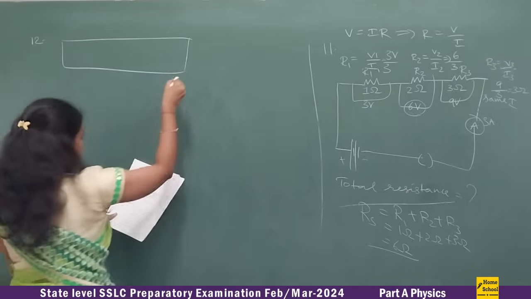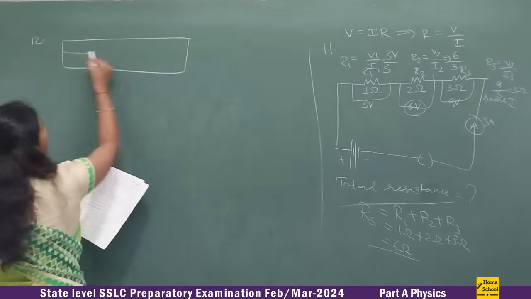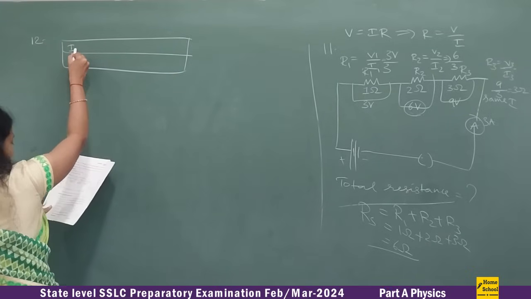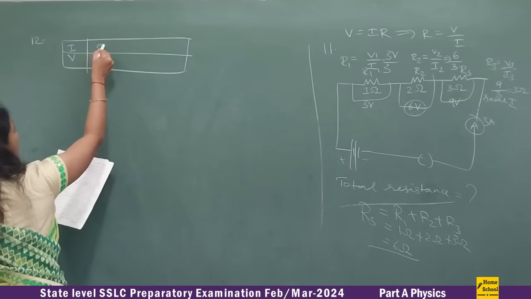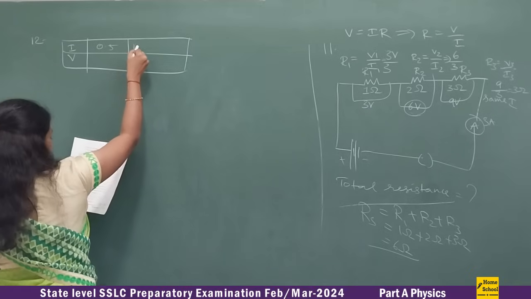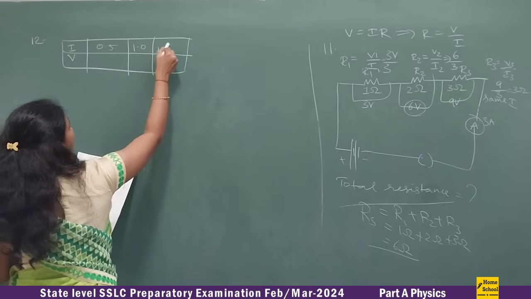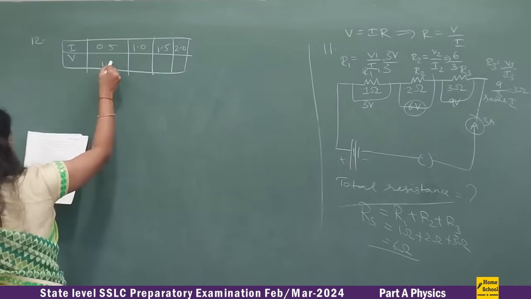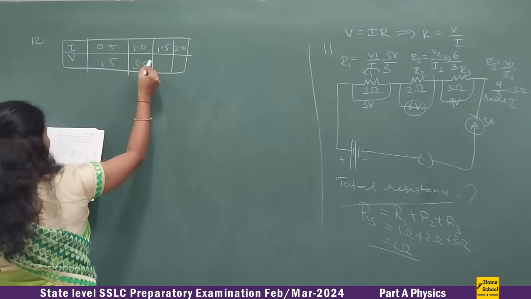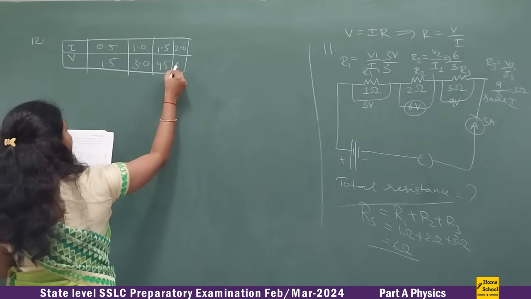They have given I values and voltage values. The I values are 0.5, 1.0, 1.5 and 2.0, and the corresponding voltages are 1.5, 3.0, 4.5 and 6.0.